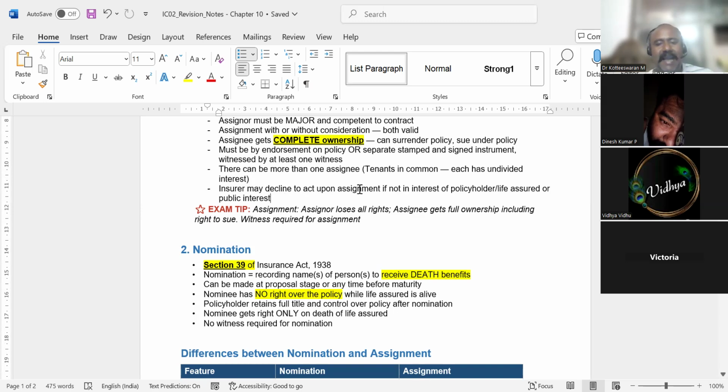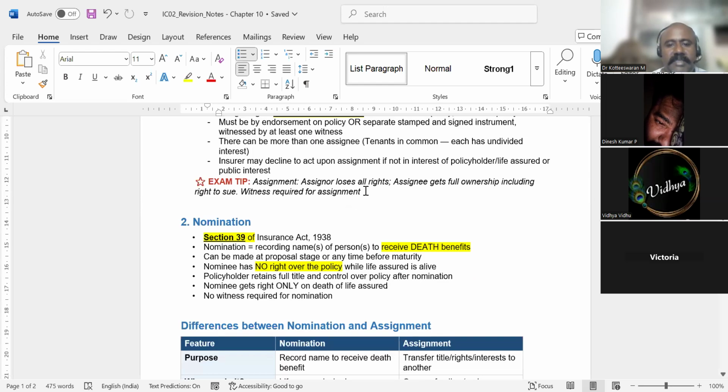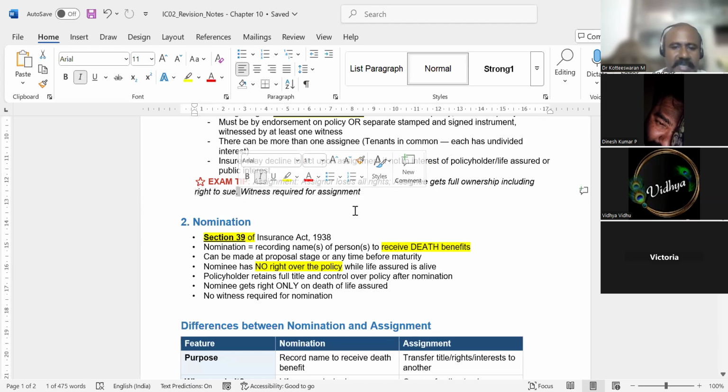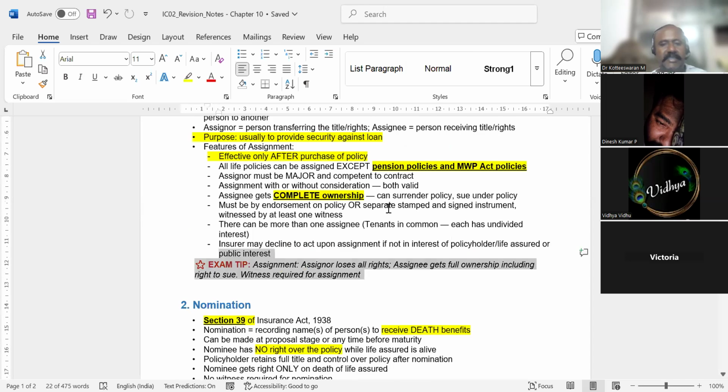Insurer may decline to act upon assignment means if you're trying to assign that policy and that insurer is saying, no, I cannot approve this assignment, this is something looking not correct to me, yes, the insurer can decline. So the assigner loses all rights. The assignee gets the full ownership along with the right to sue or surrender the policy. They get the full rights. This is assignment. Any questions related to assignment?